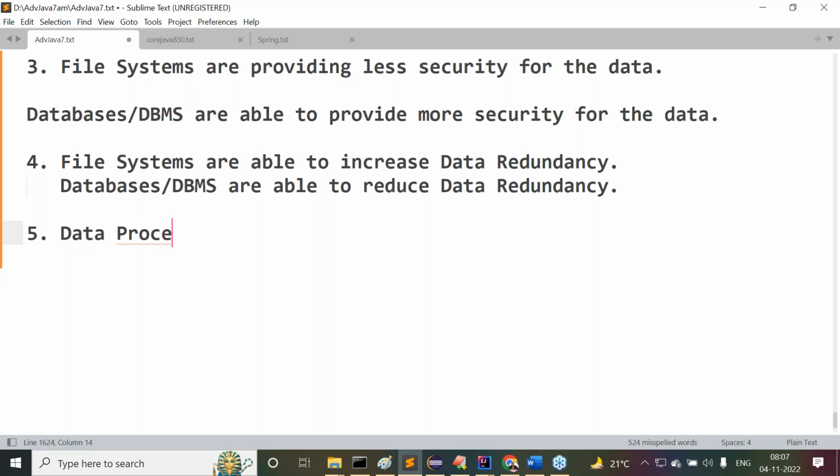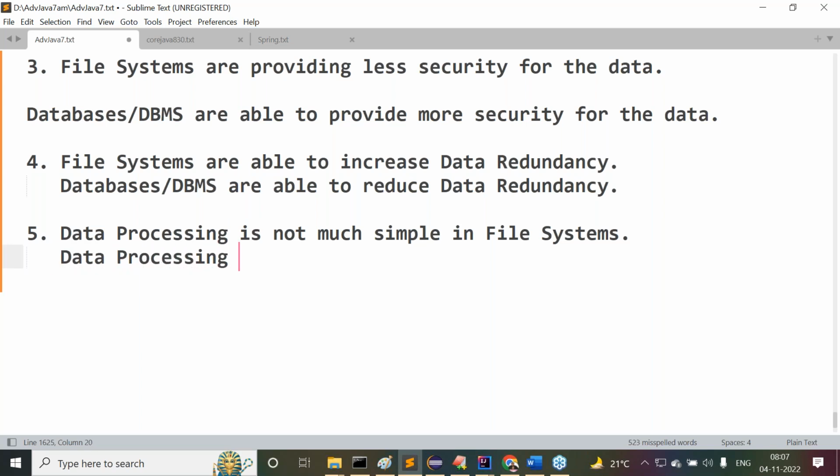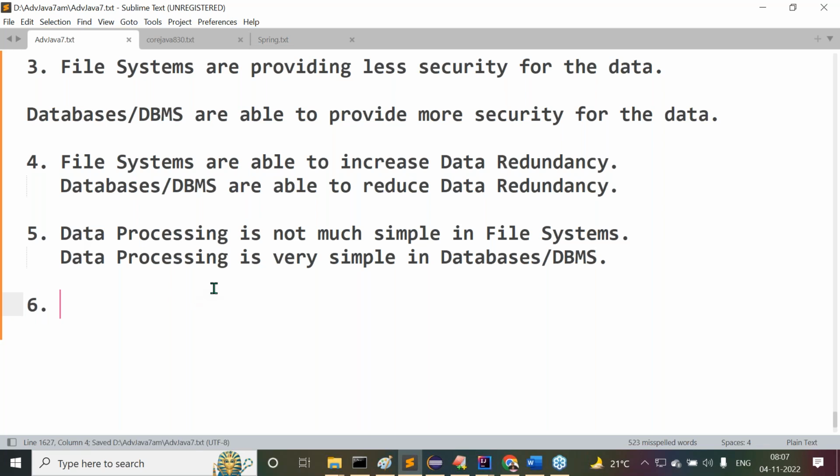Data processing is not much simple in file systems, whereas data processing is very simple in databases or database management systems. Right, sir. Guys, observe carefully what I'm telling you, all of you. One more example I'm telling. I think you got clarity on these points.